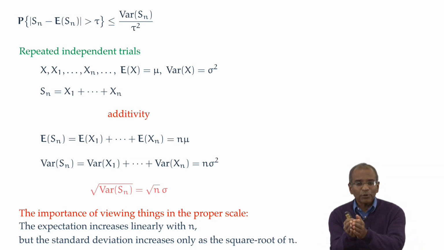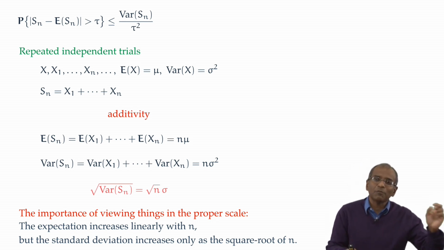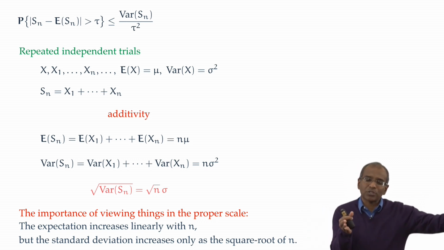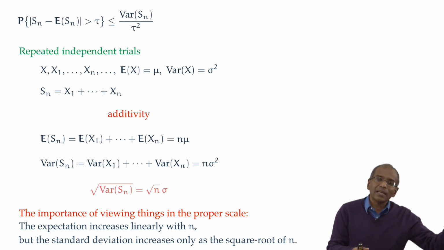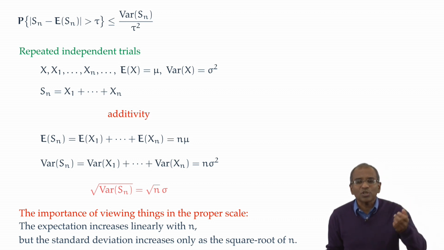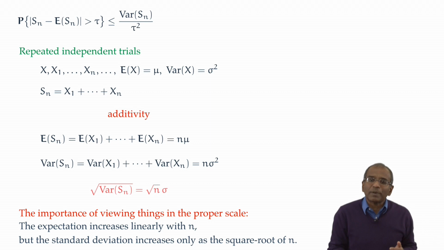So the expected value has moved by 100, but the spread has only increased tenfold. What if n is 10,000? Then the expected value has moved 10,000 steps. The spread has only increased 100-fold. And this suggests that we're getting an increasing concentration right around the center. The spread around the center is increasing much slower than the rate of movement of the expectation.